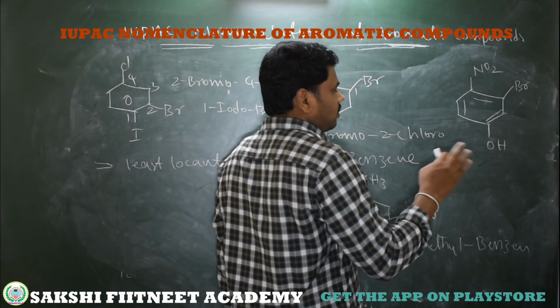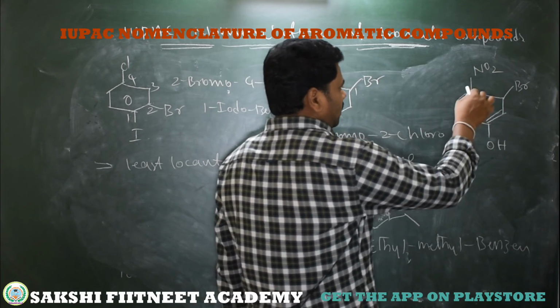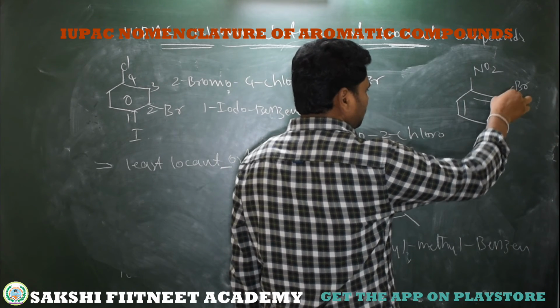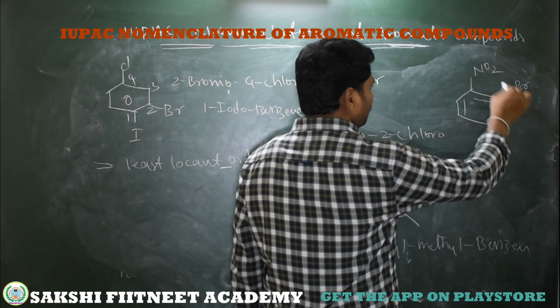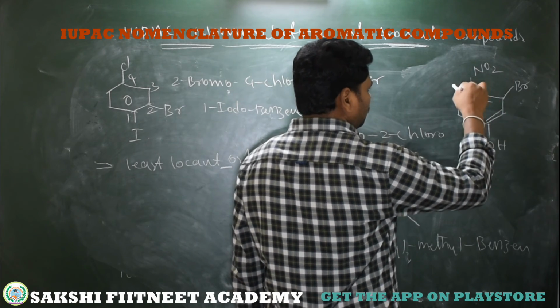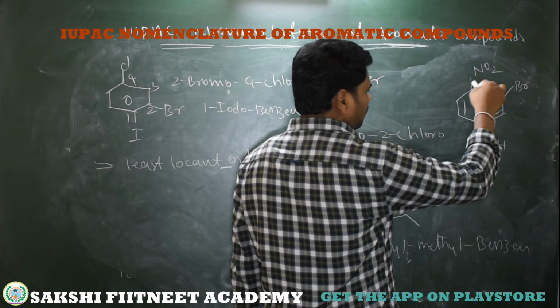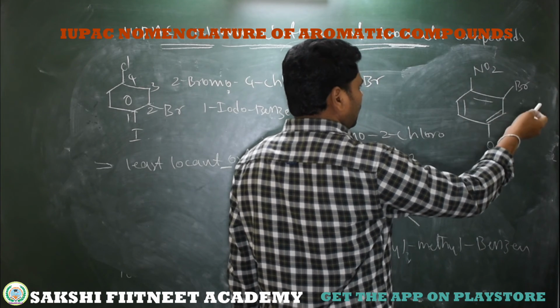That means the sum of locants should be less. Here if I follow clockwise from here, 1 plus 2 it's 3, 3 plus 4 it's 7. If I follow from phenol to this alcohol to another, it's 1 plus 3 it's 4, 4 plus 4 it's 8. So that is getting a high number.